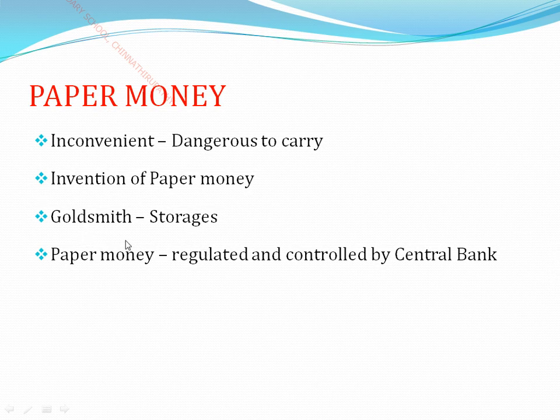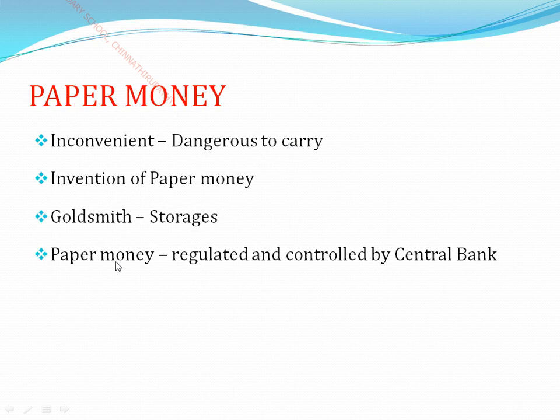The promise letters were given by the goldsmith to the person who kept gold and silver coins in his custody. From that period on, the issued paper turned into the structure of paper money.